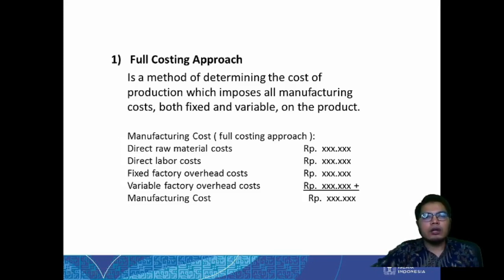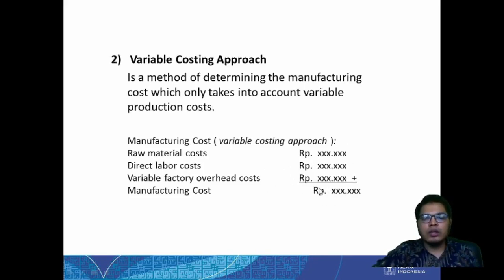Okay, so there are two ways to calculate the manufacturing cost. As you can see here, the full costing approach. Here we sum all of the direct raw material cost, direct labor cost, and all of the overhead, including the fixed and variable costs. We already learned how to separate fixed and variable cost, but if all of them are included, then this is called the full costing approach. But there is also another way where we only include the variable factory overhead cost, and this is called the variable costing approach. So that is the only difference.